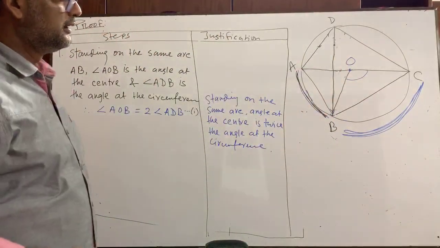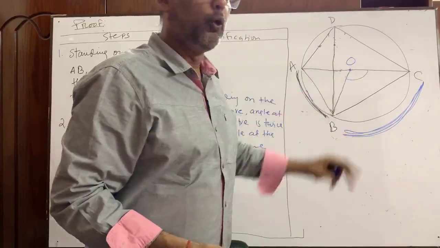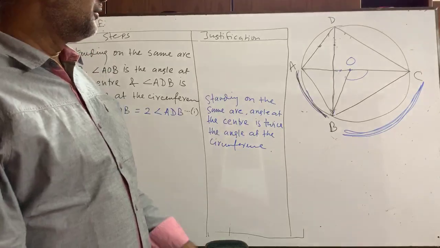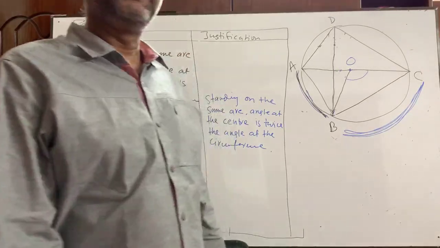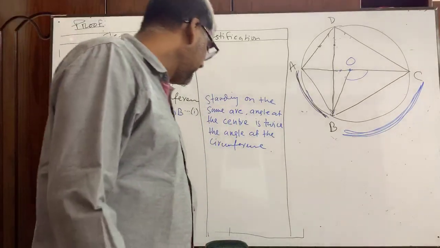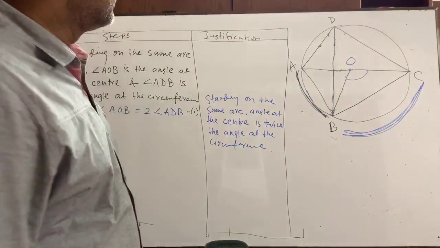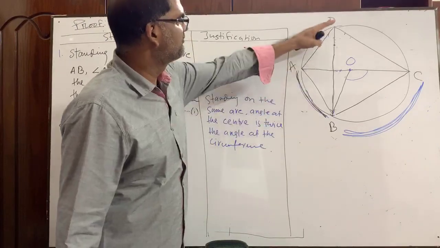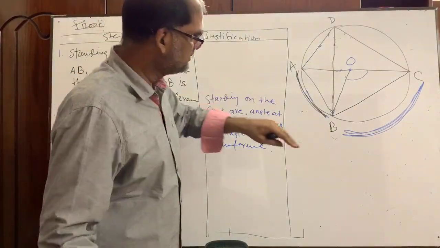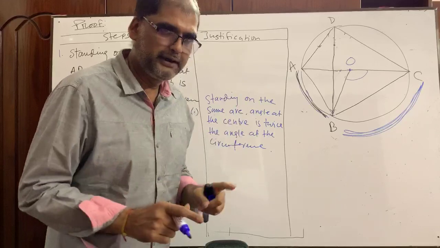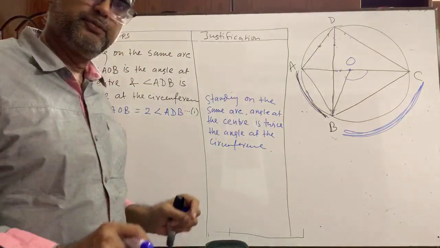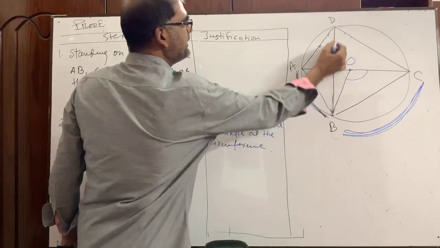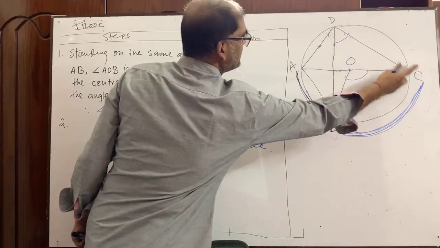From B to O, from C to O, we have got an angle formed by the straight lines BO and CO at the center, angle BOC. Again, you go to the circumference from the same two points B and C: from B along BD, from C along CD.